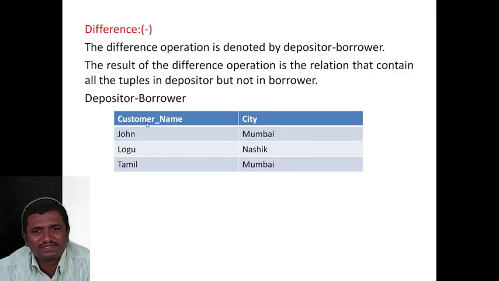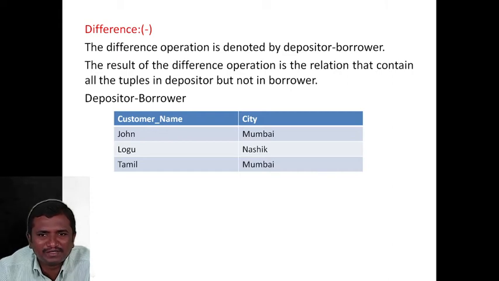The difference operation is denoted by the symbol depositor difference borrower. The result of the difference operation is the relation that contains all the tuples in the depositor but not in the borrower. For example, customer name, city: John, Logu, Tamil. These persons are only in the depositor table and are not present in the borrower table.